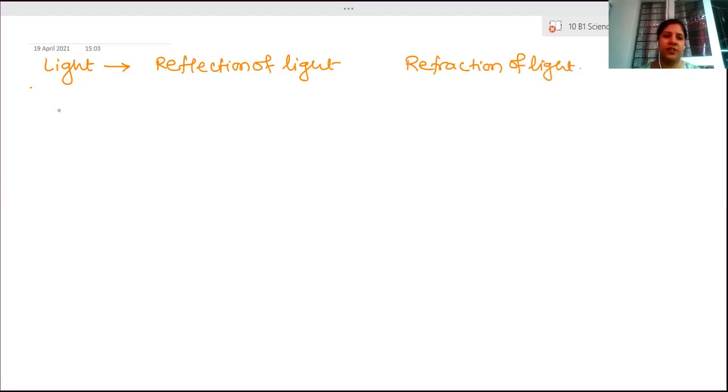So now, first starting with the reflection of light. Before starting reflection, the properties of light. So what is light first? What do you mean by light? Anyone? Any idea about the light?